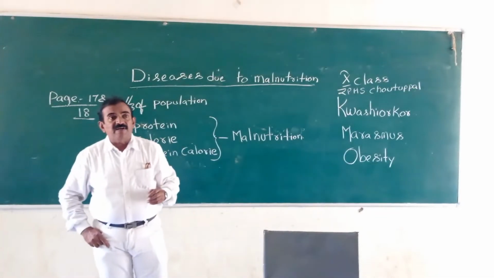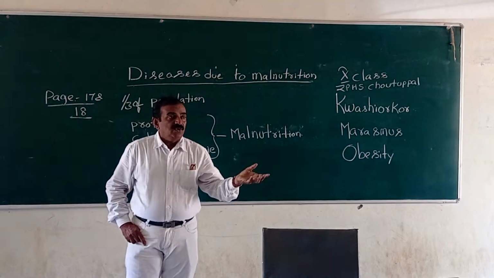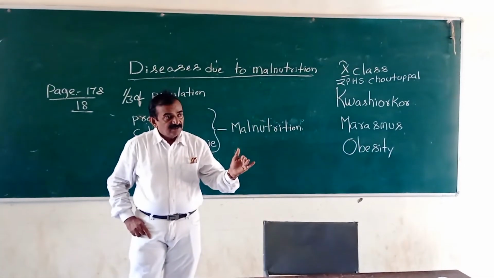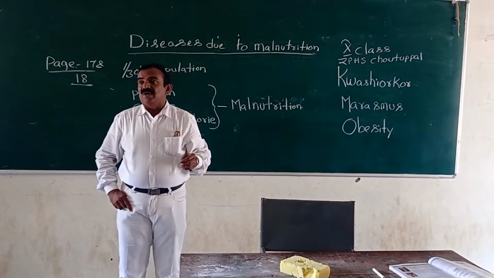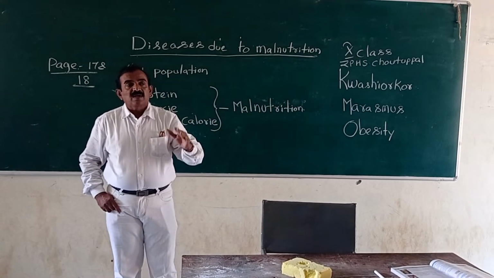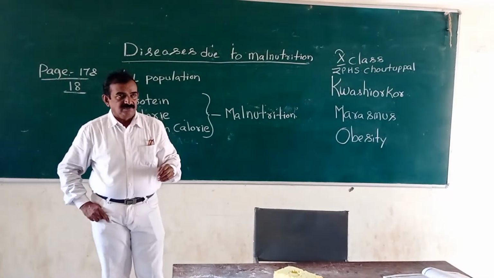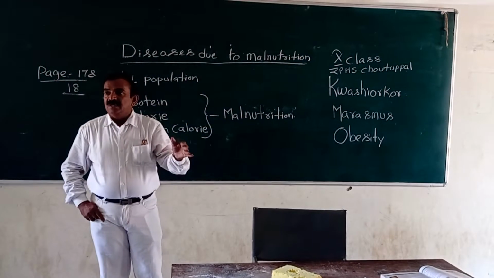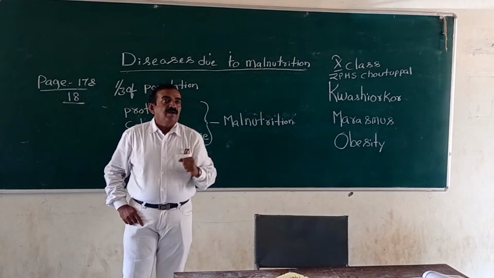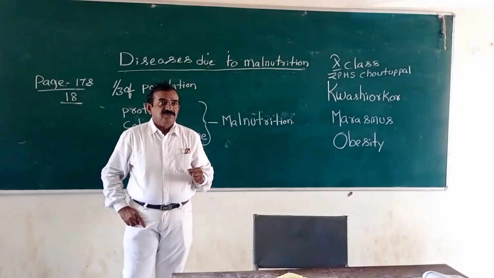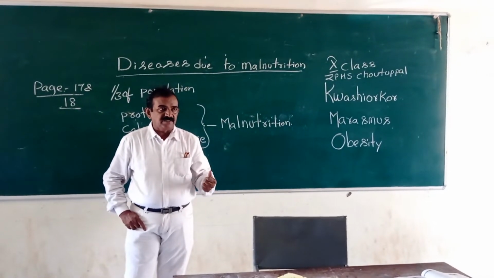Suppose you don't eat carbohydrate and protein, and only eat fat, that is malnutrition food. If you eat only proteins, not carbohydrates and fat, that is also malnutrition food. If you eat all foods, it is called good food, a balanced diet.